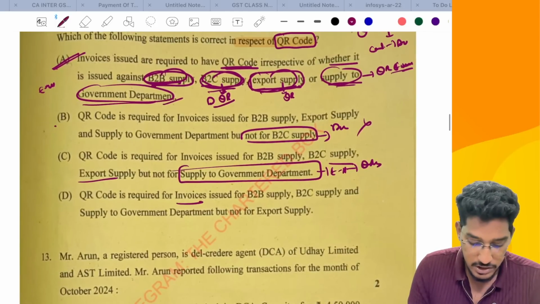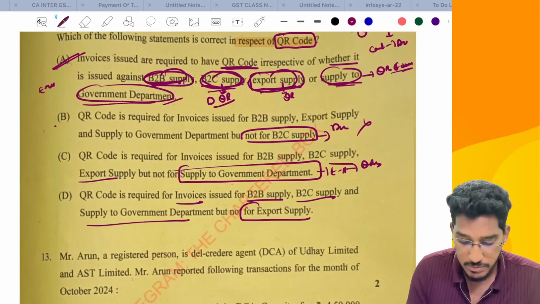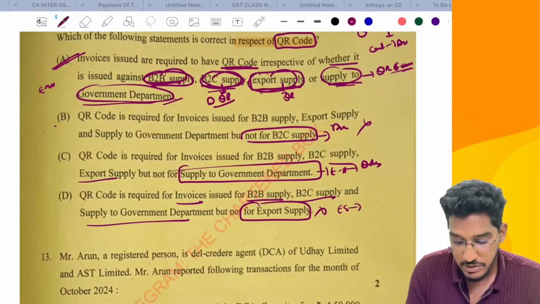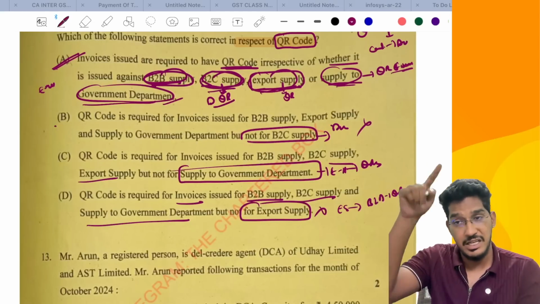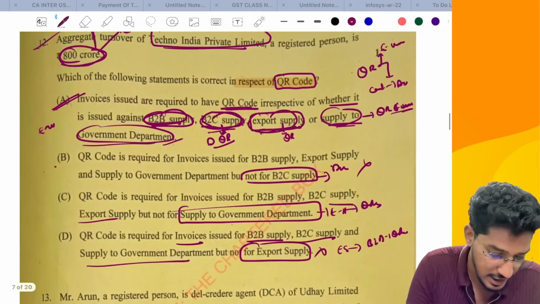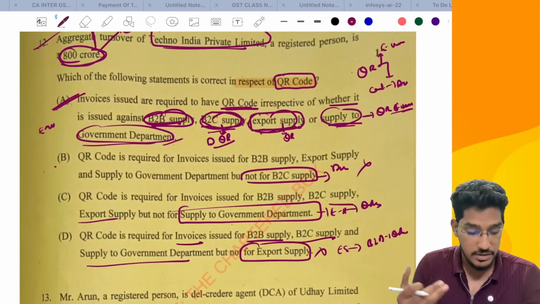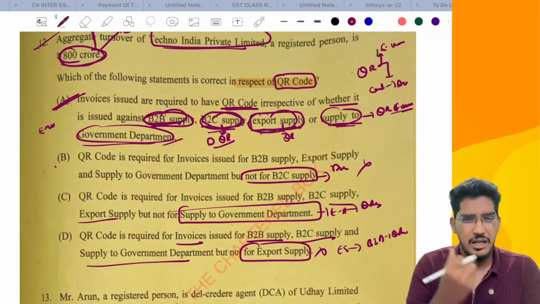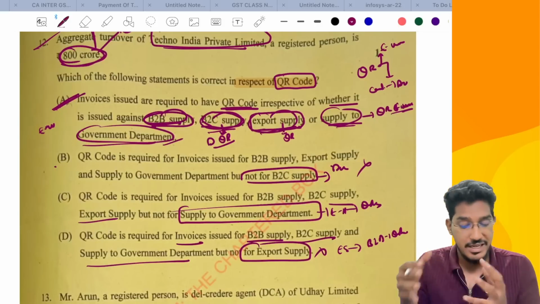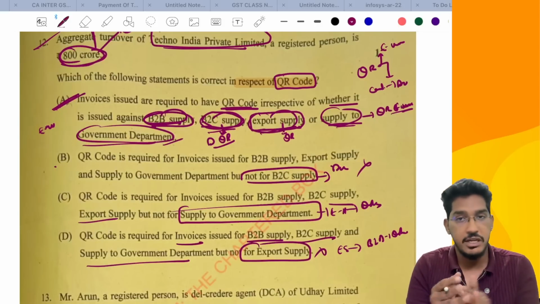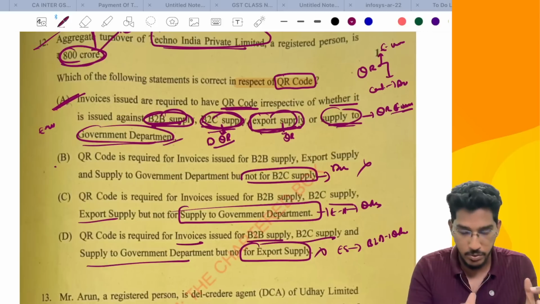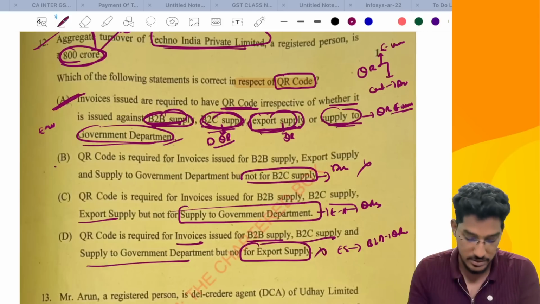QR code is required for invoices issued for B2B supply, B2C supply and supply to government department, but not for export supply. No, this is wrong. Even export supplies will be treated as B2B supply. On that also QR code will be there. QR code as per e-invoice will be there. So that's why according to me the answer is A. I don't know what is the intention of the ICAI, but according to me, if I apply the provisions here correctly, A should be the correct answer.